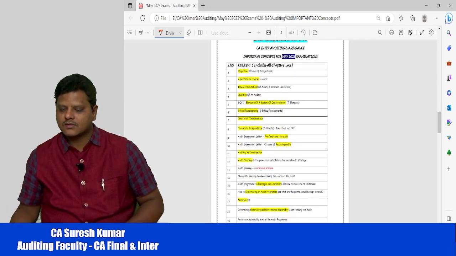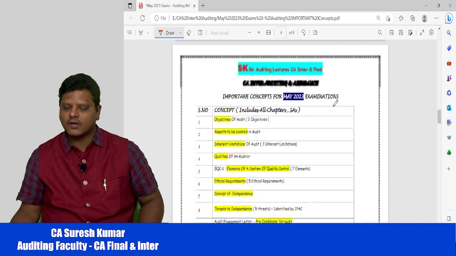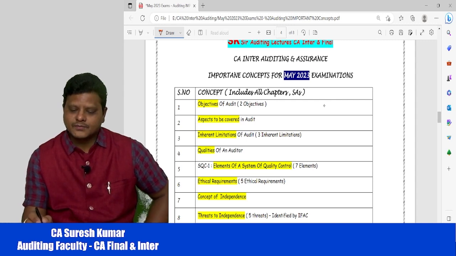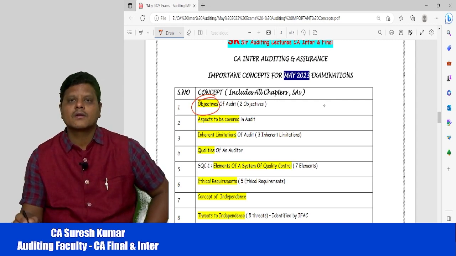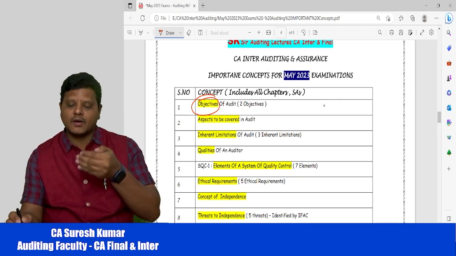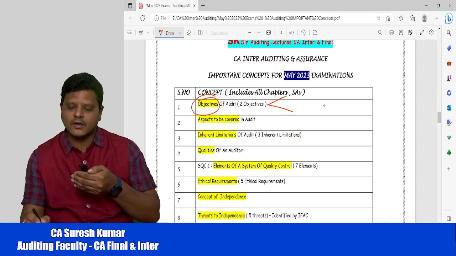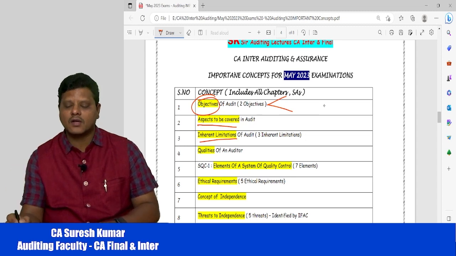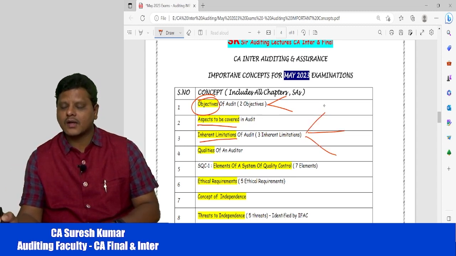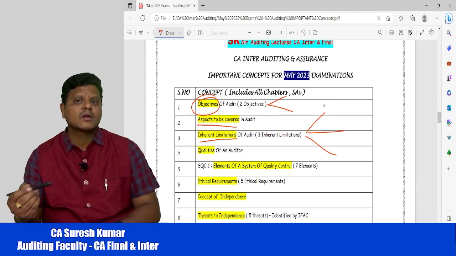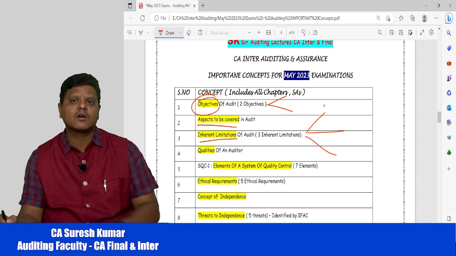Now let me come to the important concepts in the auditing paper. The first concept is the objectives of audit. We have two objectives of audit: the primary objective and the secondary objective. Then what are the aspects to be covered in audit, then inherent limitations of audit. We have three limitations: financial reporting, nature of time, and cost versus benefit.